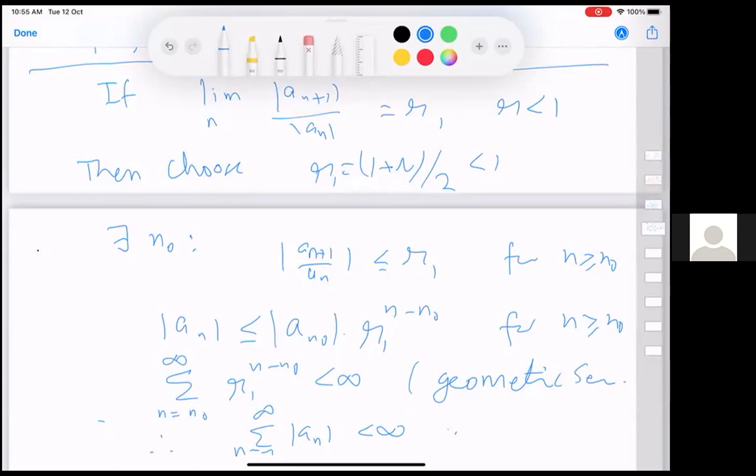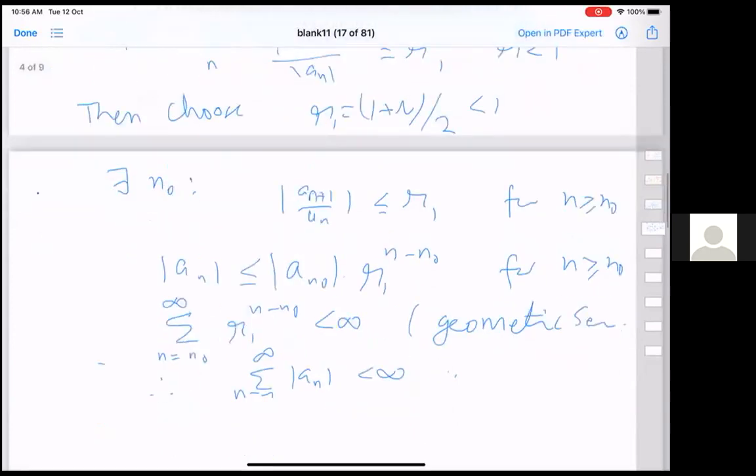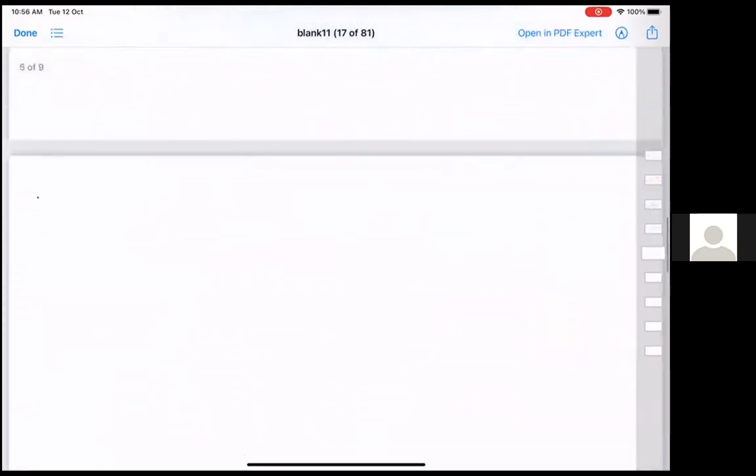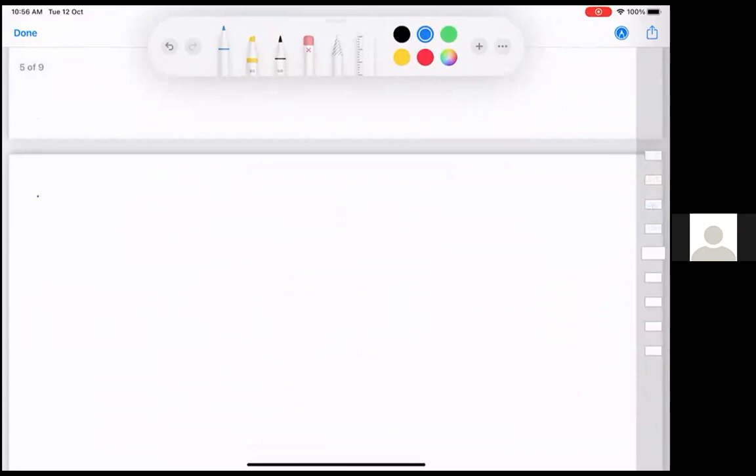So the crux of the matter is that this ratio test is very powerful to begin with. Some examples where this will work: a_n to be 1 over n factorial.